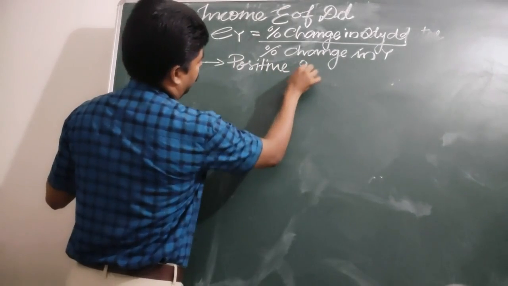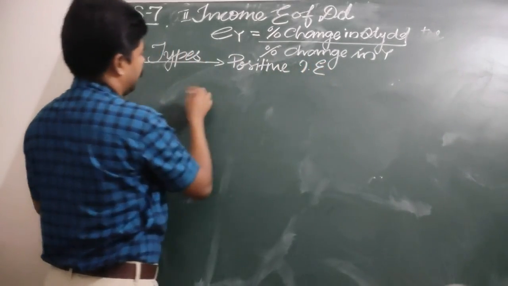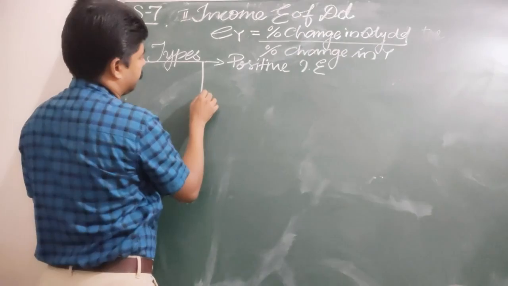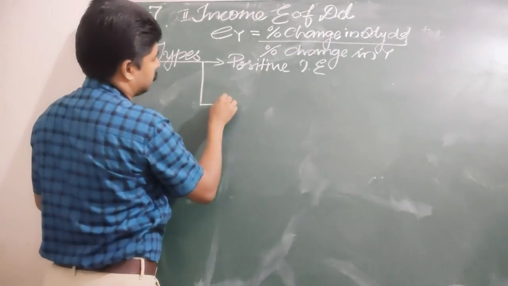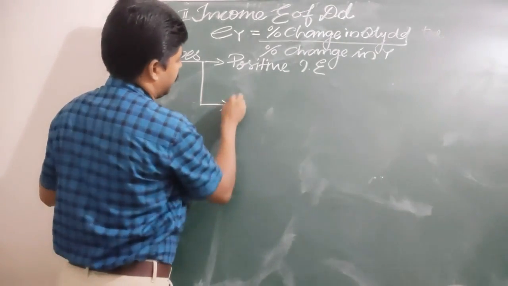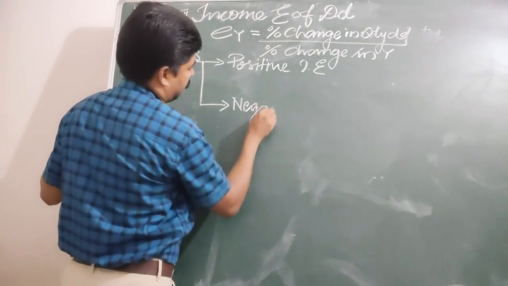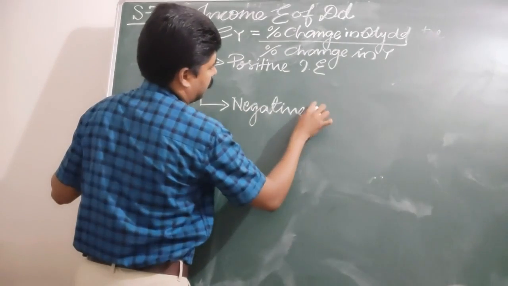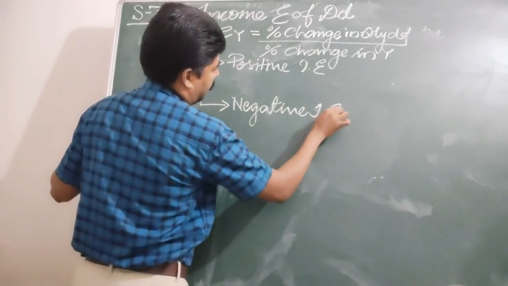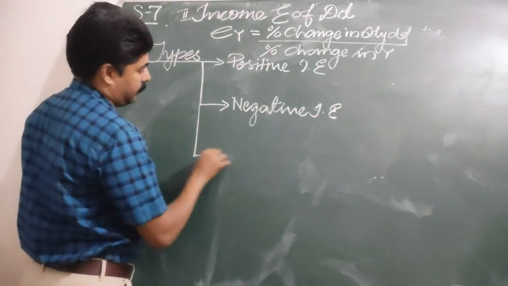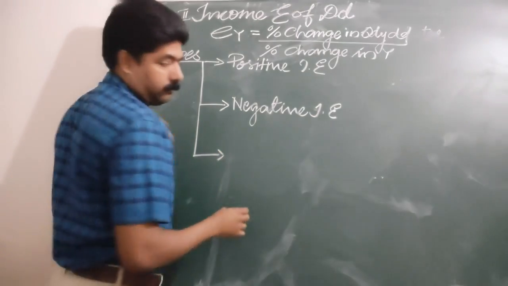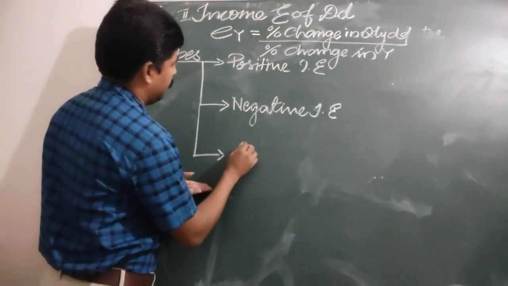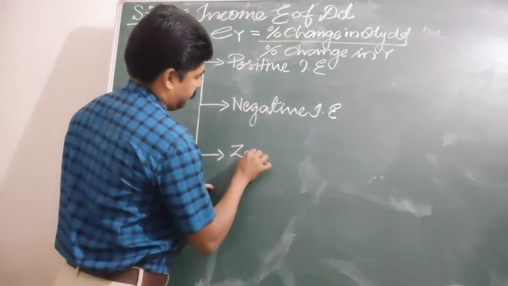Positive income elasticity. Then the second one is negative income elasticity, and the third one is zero income elasticity.